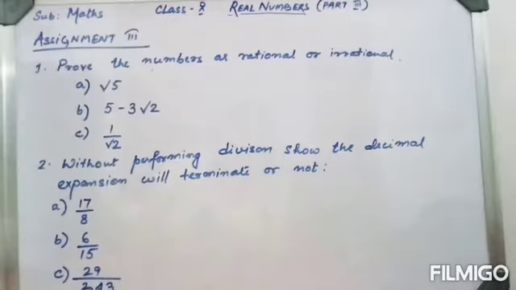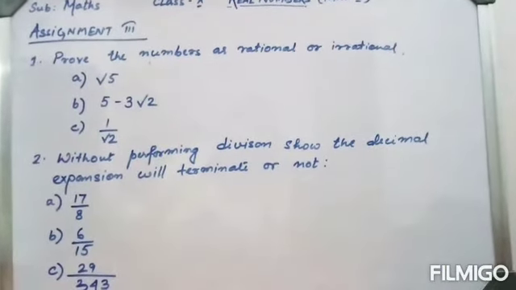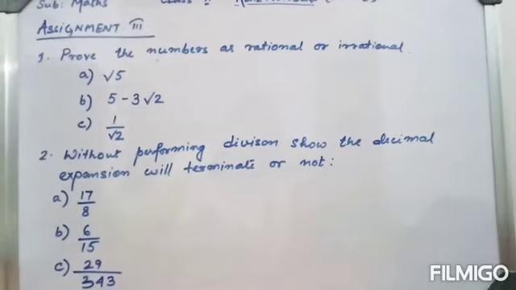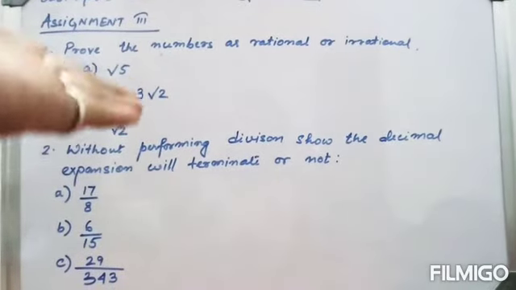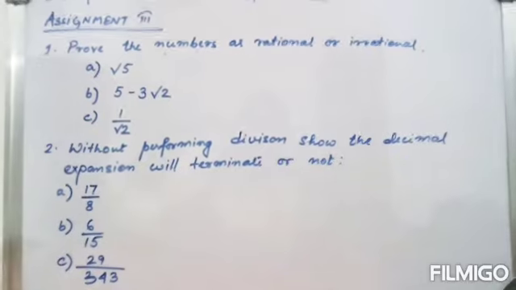We have come to the end of the chapter. So at the end of the chapter I have a few questions for you. First is to prove that the numbers are rational or irrational.